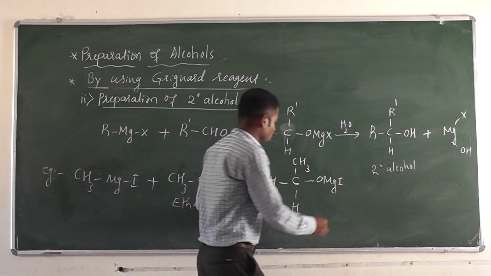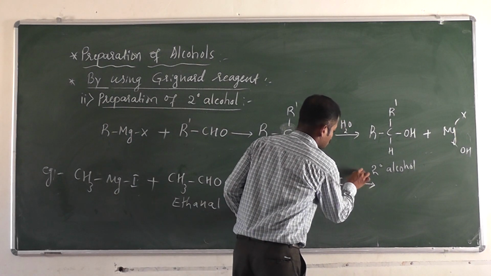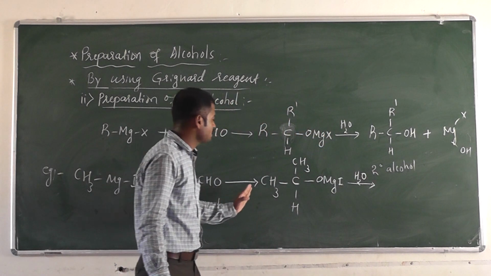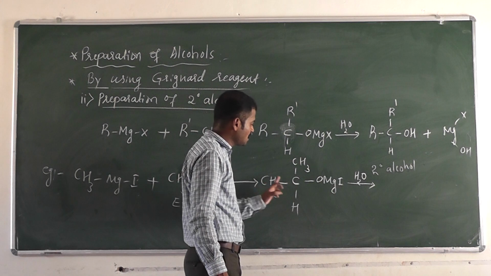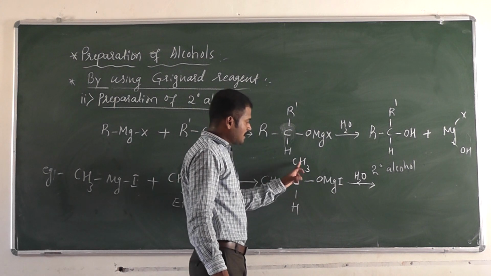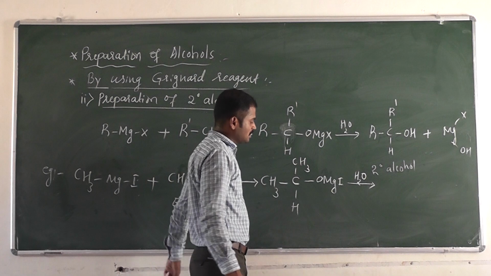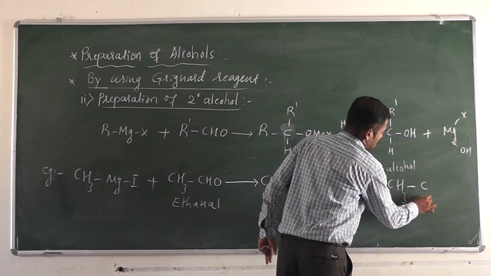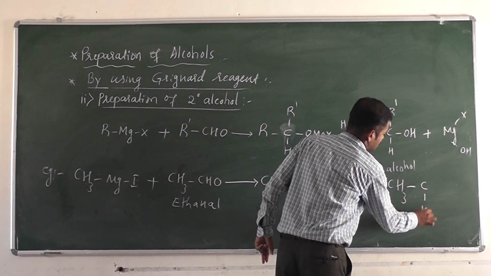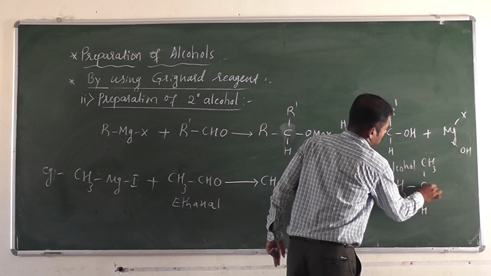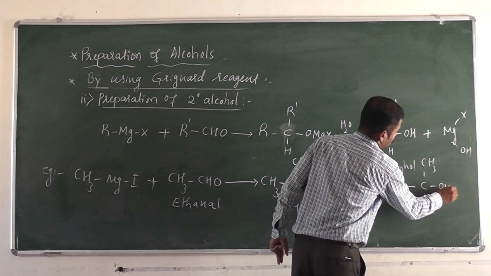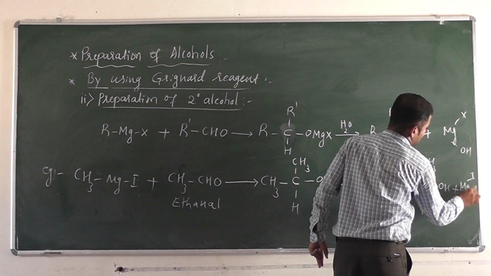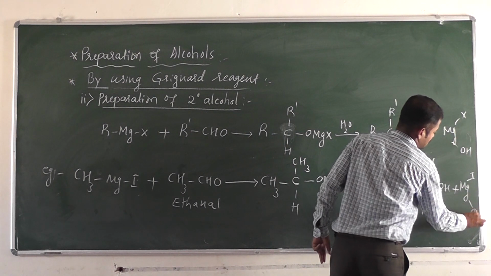See, when it undergoes hydrolysis, that is addition of water, when we add water here, what happens? There is a formation of CH3, C again CH3, and here OH. So CH3 C, here I am writing H, here CH3 OH, plus Mg, here I, X is replaced by I, then OH.